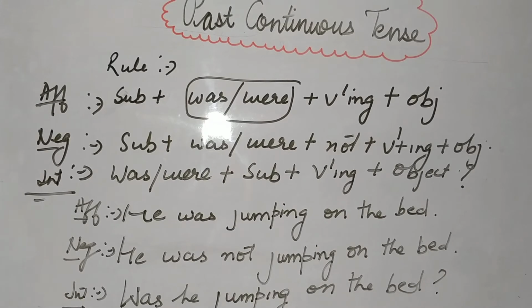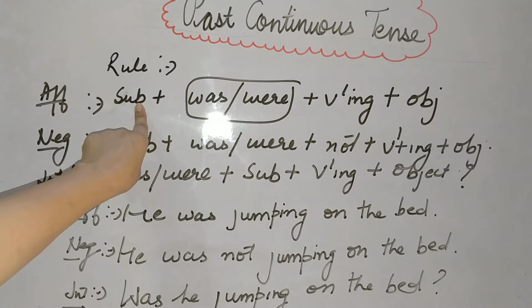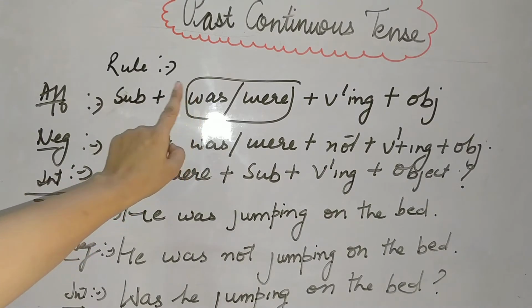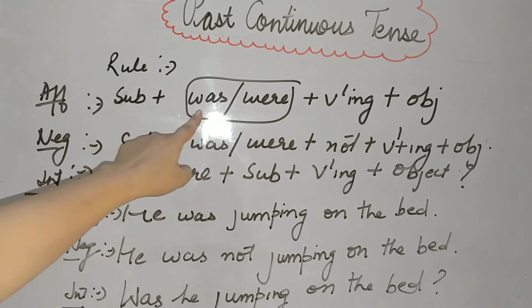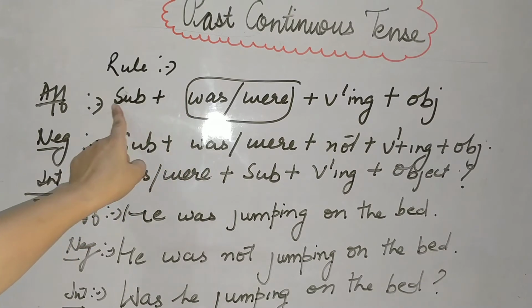Now the next tense is past continuous tense. Anything that was continuing in the past, a continuous action that was taking place in the past, is your past continuous tense. Rule is subject plus was/were plus first form of your verb plus ing plus object. Was/were means if your subject is singular then was, and if your subject is plural then were. He was, they were.